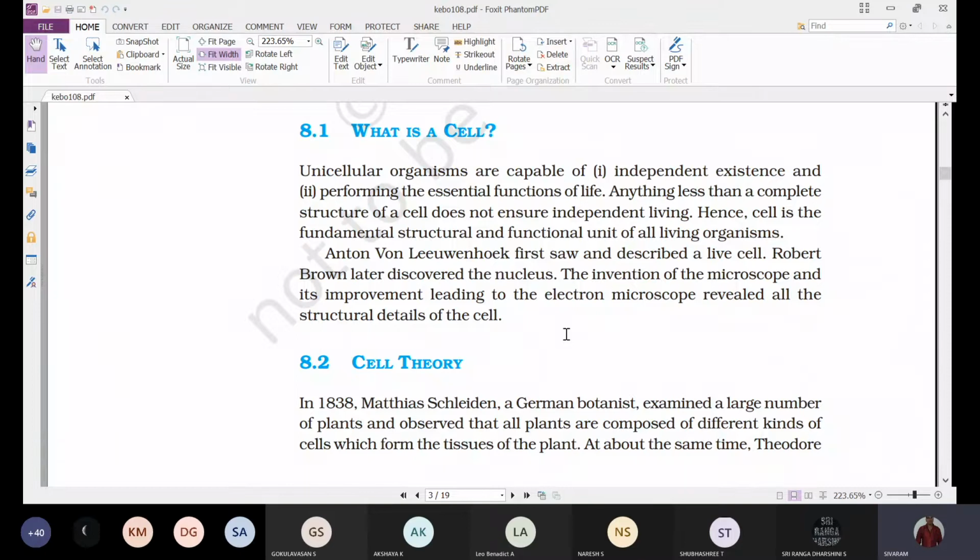And the second one is performing the essential functions of life. Whatever functions are carried out by different cells in a multicellular organism, like digestion, respiration, excretion, transportation, and reproduction, all those physiological processes are carried out by a single cell in unicellular organisms.